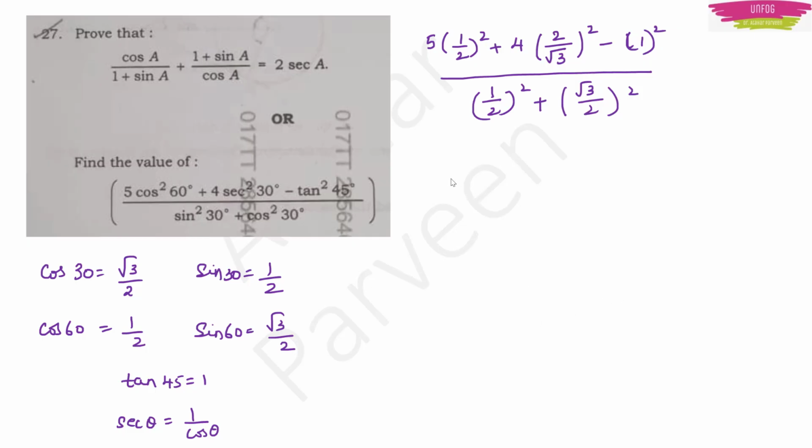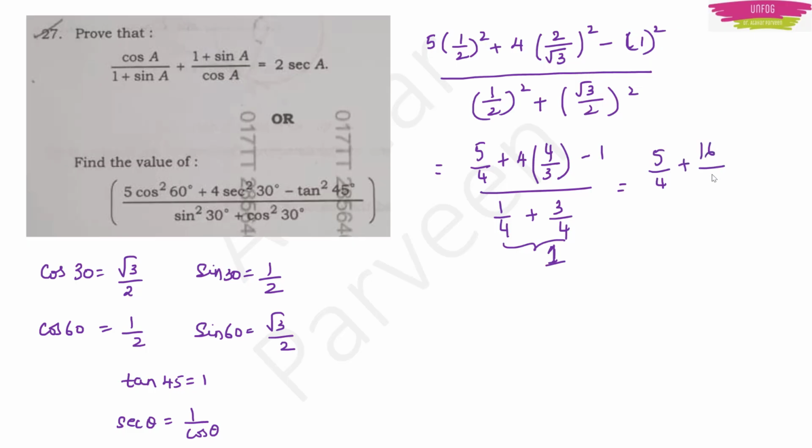If you solve it, you will have 5 by 4 plus 4 into 4 by 3, minus 1, divided by 1 by 4 plus 3 by 4. So here the denominator will become 1, right? 1 by 4 plus 3 by 4 will become 1. In the numerator, I will have 5 by 4 plus 16 by 3 minus 1. Take the LCM. So here you will have 15 plus 64 minus 12 divided by 12. So this will give us 67 by 12. This will be our answer. Okay, clear, right?